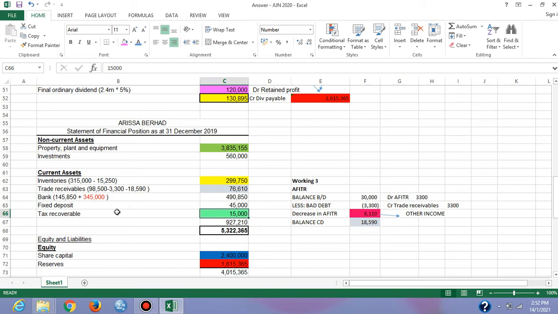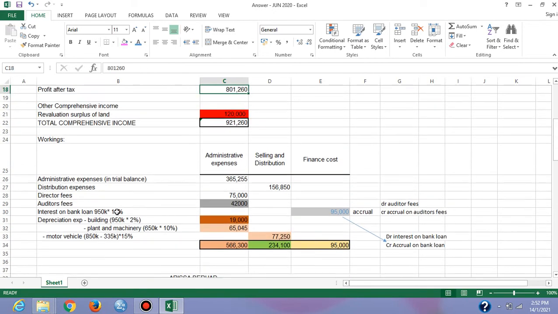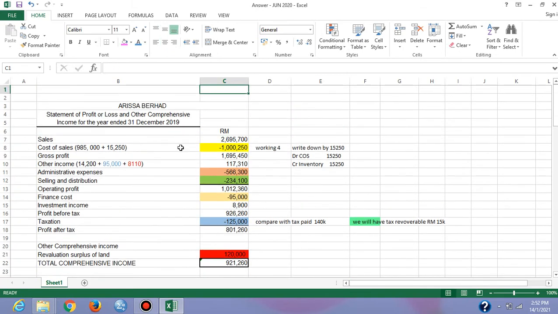So last is on the inventory, which closing inventories were written down to net realizable value by 15,250. So how to handle this?